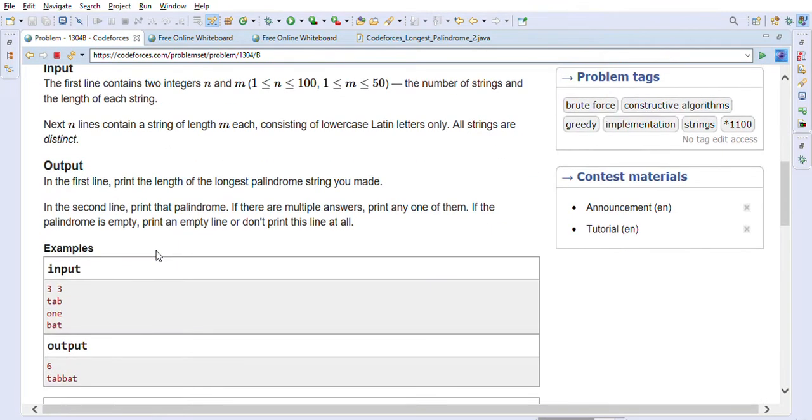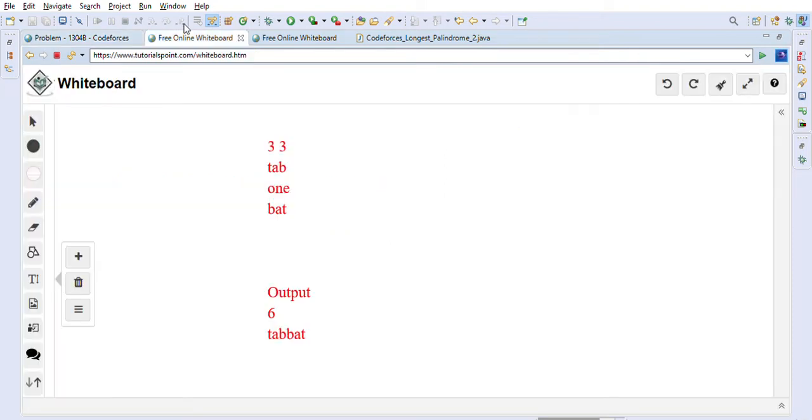So in the input there are n and m, the number of strings and the length of each string, as you can see here, 3 3. So three strings are there and each string has length 3, and the next n lines contain a string of length m each, consisting of lowercase Latin letters only. All strings are distinct, so there won't be any repetition. In the output we have to find the longest palindromic string and its length, right? So for example, let's just take this example over here.